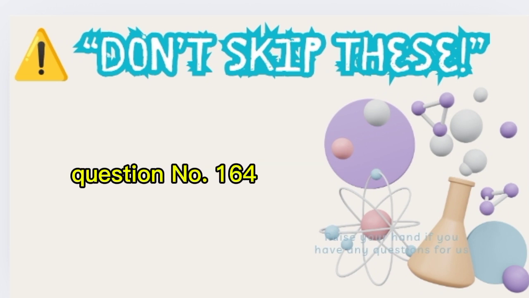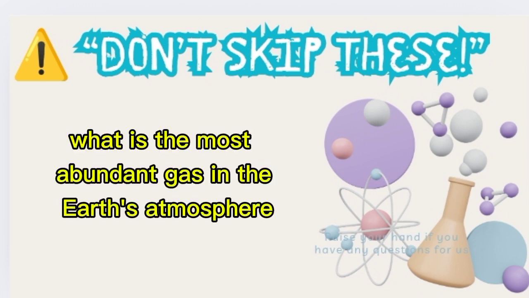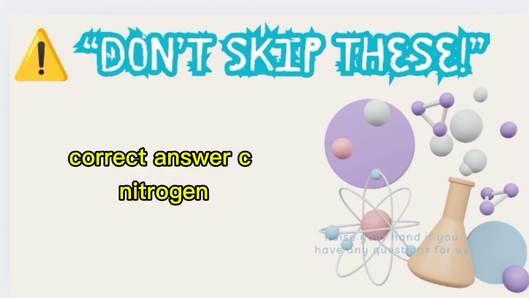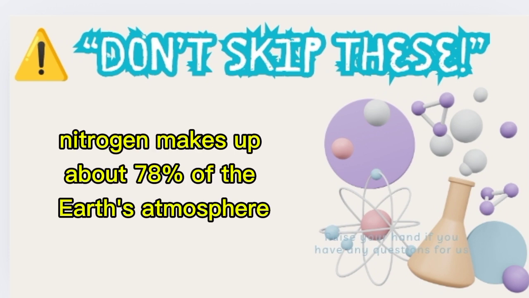Question number 164. What is the most abundant gas in the Earth's atmosphere? A. Oxygen. B. Carbon dioxide. C. Nitrogen. Correct answer: C. Nitrogen. Nitrogen makes up about 78% of the Earth's atmosphere.